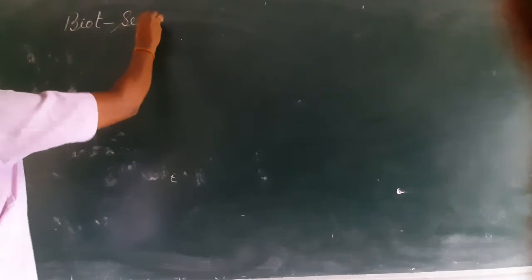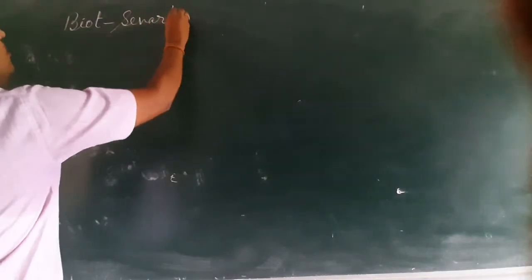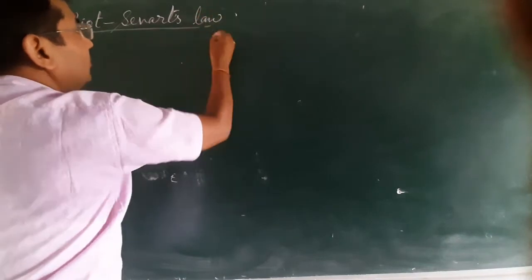In order to explain that, in the same year, that is in 1820, Biot and Savart gave a law which is called Biot-Savart law.